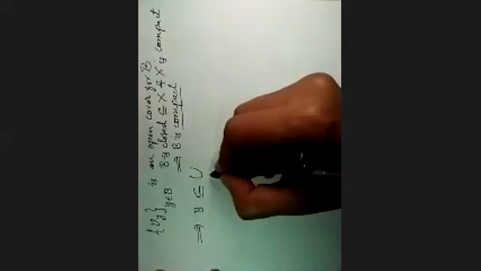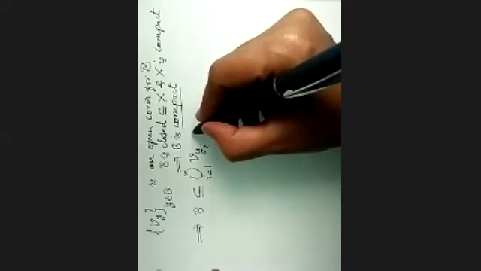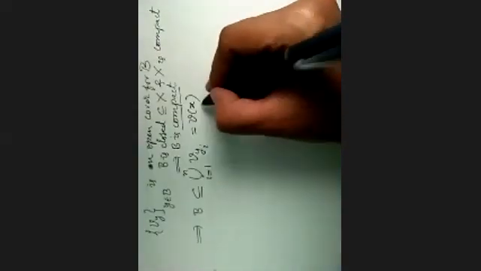So B will be contained in the union of the finite subcover, union i equal to 1 to n of Vyi, and we'll call this V of x. Remember our x is fixed. So what is our V of x?